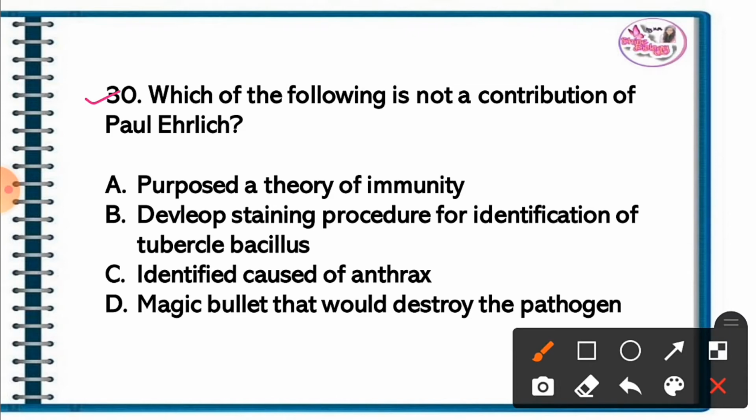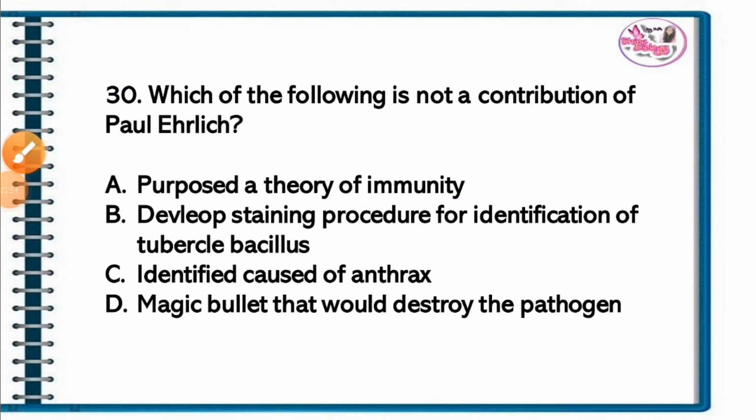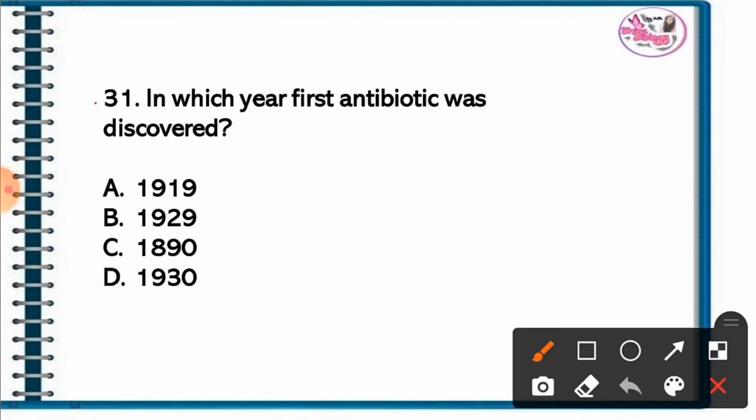Question 30. Which of the following is not a contribution of Paul Ehrlich? The correct answer is option C. Paul Ehrlich proposed the theory of immunity, developed a staining procedure for identification of tuberculosis bacteria, and the magic bullet that would destroy the pathogen. Which are the contributions of Paul Ehrlich? Question 31. In which year was the first antibiotic discovered? The correct answer is option B. In 1929, the first antibiotic was discovered.